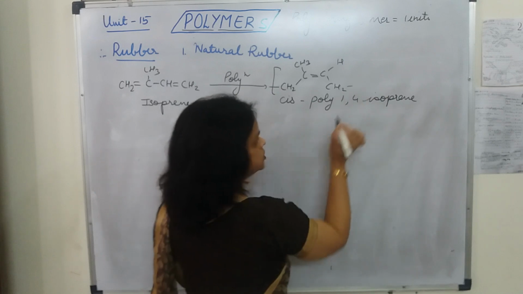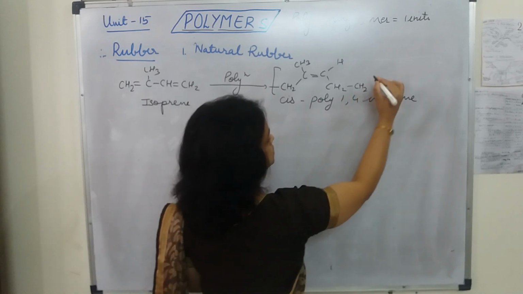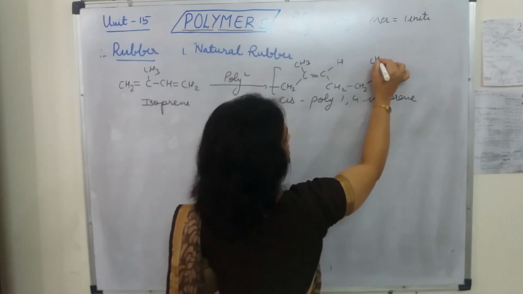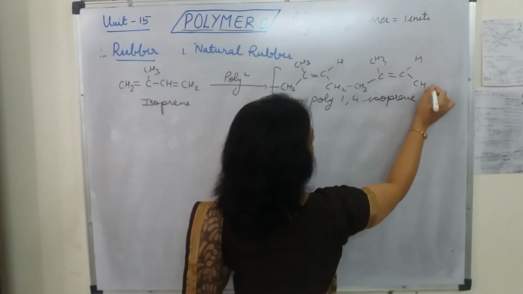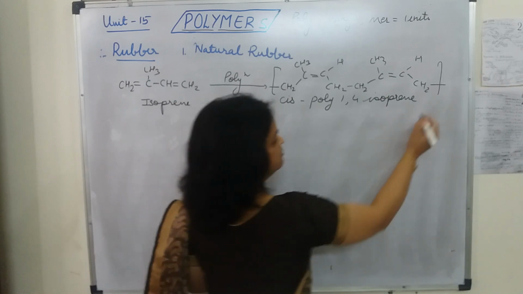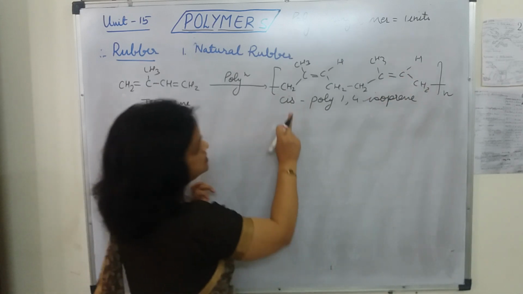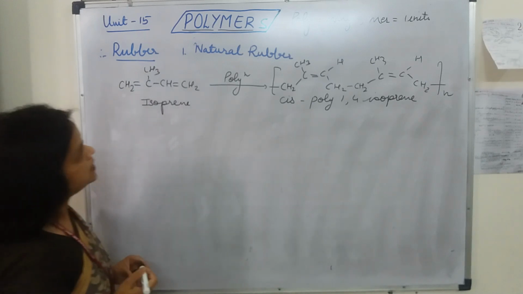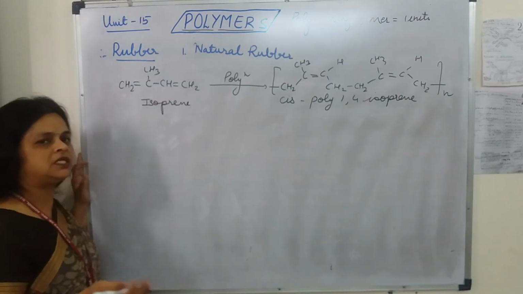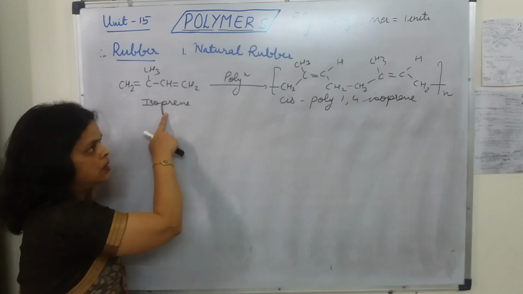Another molecule of isoprene will combine with it, CH2, C, CH3, double bond CH, CH2, and its valency will be free, and we will write N. So it is cis 1,4 polyisoprene, and this is called as the natural rubber. Natural rubber, it is the polymer of isoprene.